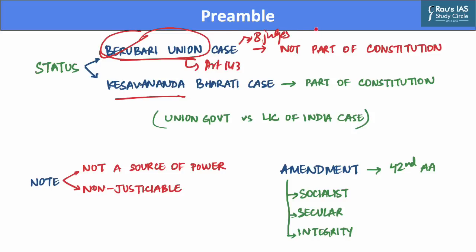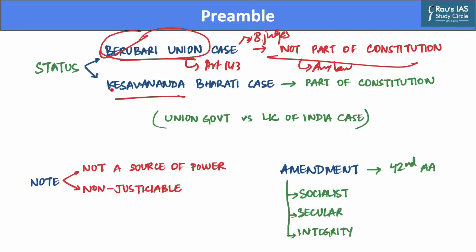And in this case, the Supreme Court highlighted that the preamble is a key to the mind of the makers of the Indian Constitution. However, the Supreme Court also held that the preamble cannot be considered a part of the Indian Constitution. Therefore, the preamble was not enforceable by any law.